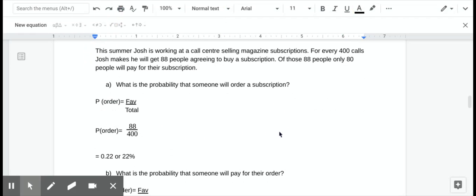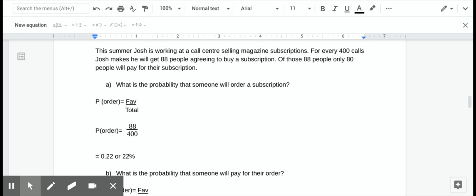All right, so let's look at some problem solving words with this. So I hope Josh Carter's on because I wrote this question about him. This summer, Josh is working at a call center selling magazine subscriptions. If anybody in our class could sell somebody a magazine subscription, it's Josh. He would just make us all laugh and we'd say, hey, you're a great guy, we'll buy your magazine subscription. So in any call job, we know that people are going to hang up on you and people are going to say no, and some people aren't even going to answer their phone. So for every 400 calls Josh makes, that's a lot of phone calls.